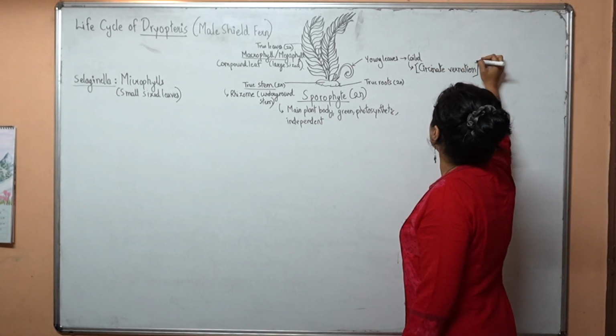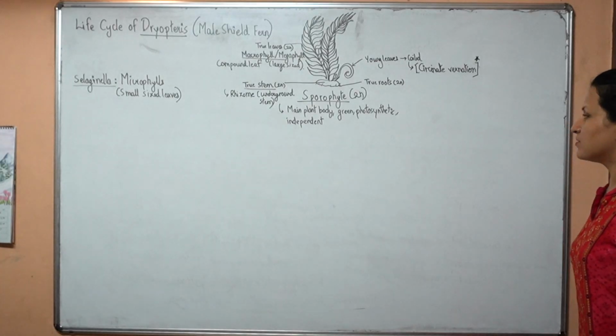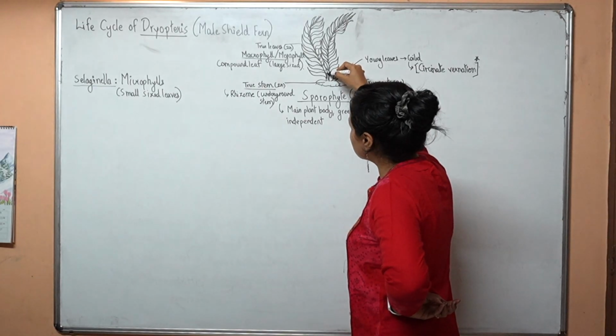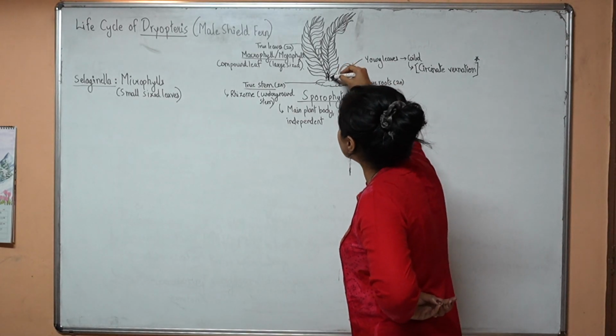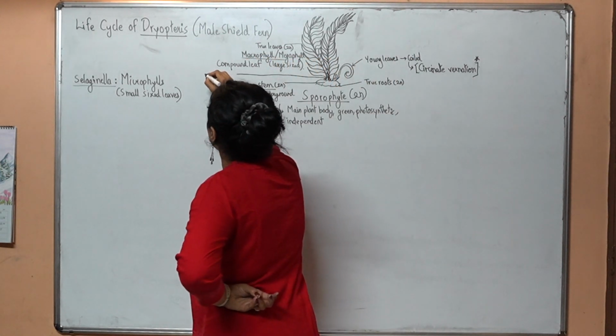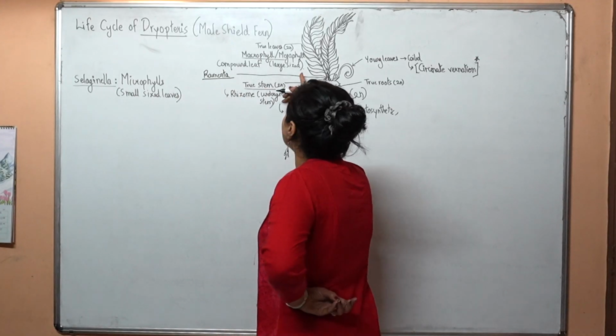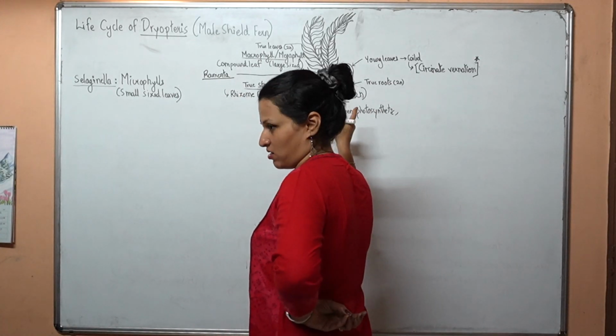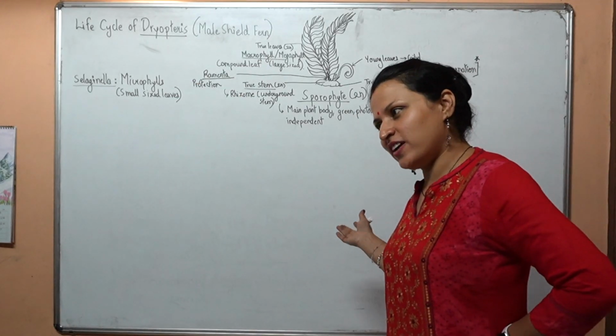This detail is there in Ames, so let me start it. The leaves, on their base, have such hair-like structures. These hair-like structures are called ramenta. Ramenta are known to protect the leaf when the leaf was small. Protection. So this is your pteridophyte, this is your fern.